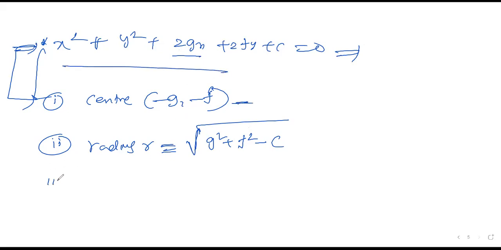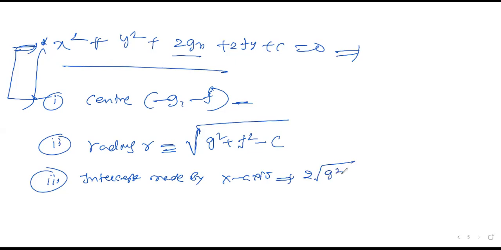Now one more interesting thing is the intercept made by the x-axis. The formula for the intercept made by the x-axis is 2 under root of g square minus c. The condition is g square is greater than c.